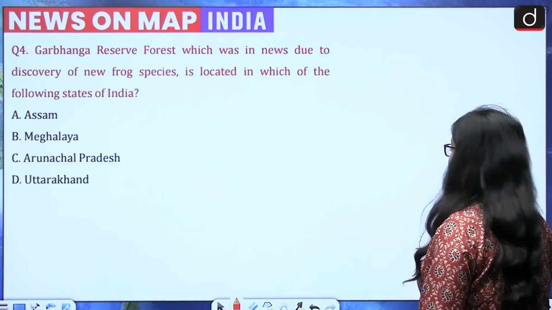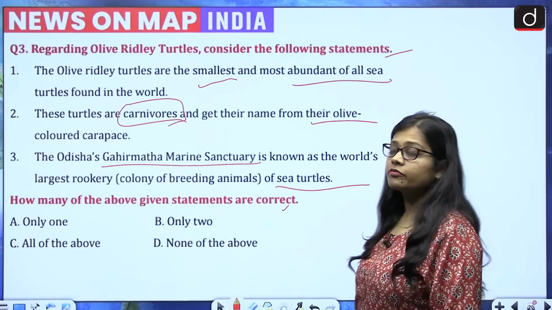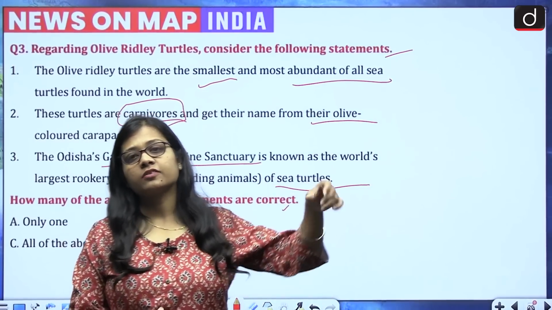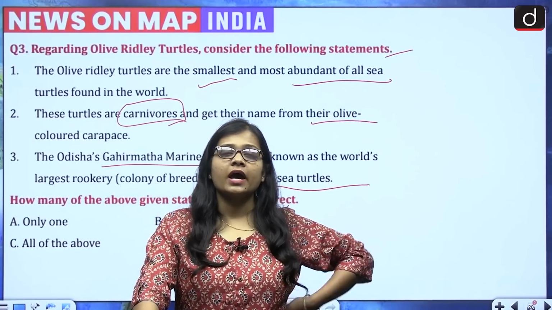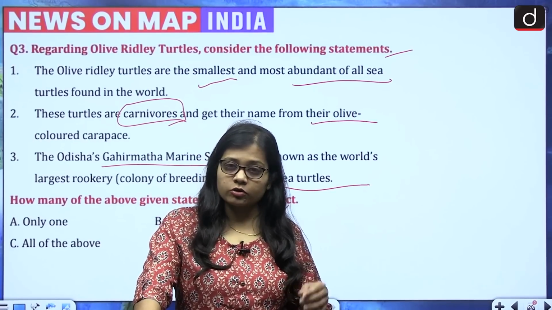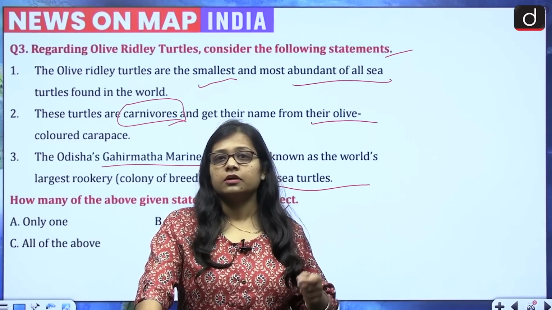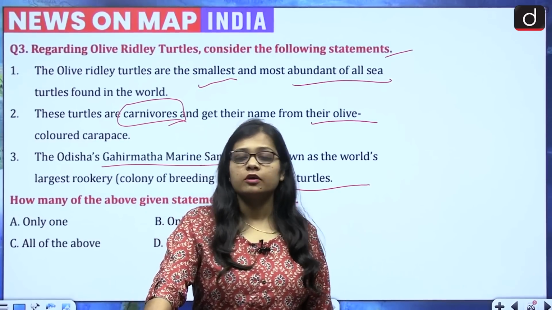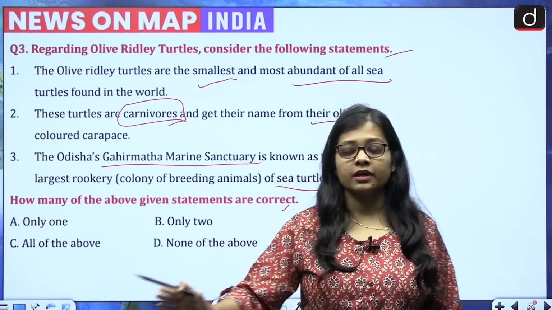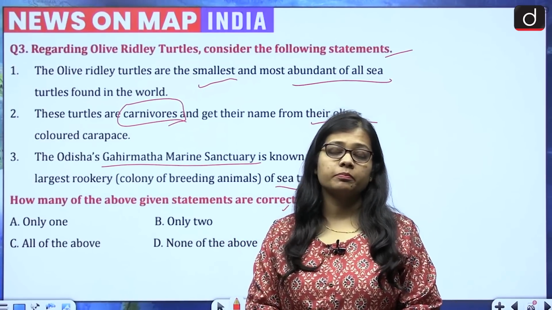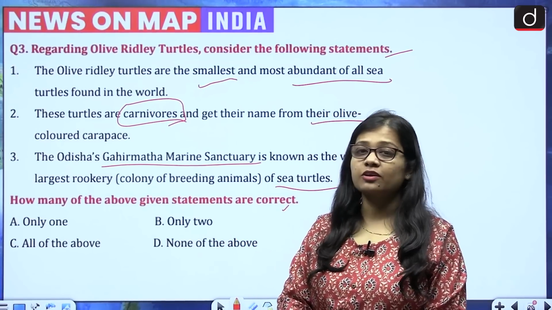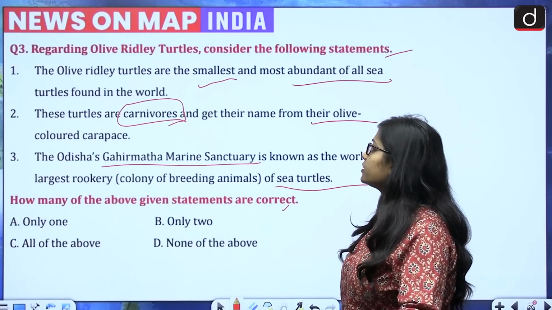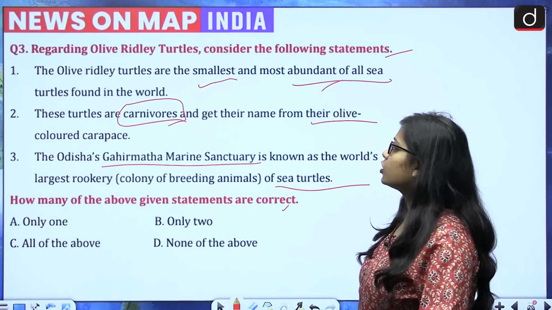Now coming on to the olive ridley turtle. Olive ridley turtles have an olive colored carapace, and that is how they got their name. They are carnivorous in nature. They are the smallest species of turtles, and when they hatch together, that area, that rookery, is known as the arribada. So the olive ridley turtles are the smallest and the most abundant of all sea turtles in the world.